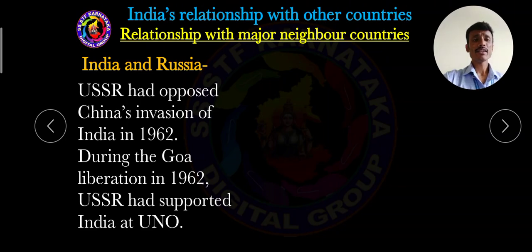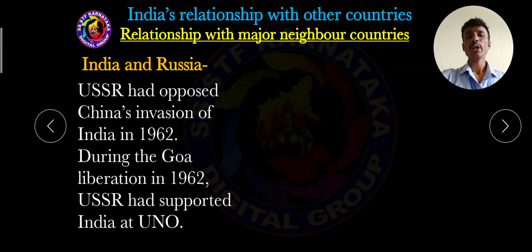Then in the year 1962, we already know about China's invasion of India. This is one of the important events in Indian history. This was opposed by the USSR. What did Russia oppose? China's invasion of India in 1962. During the Indo-China war of 1962, the USSR gave support to India.